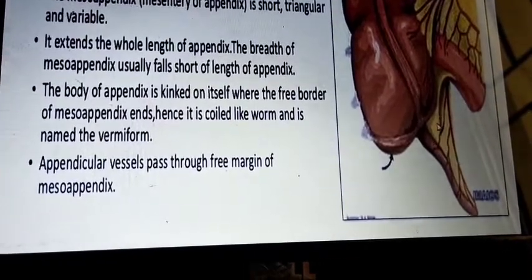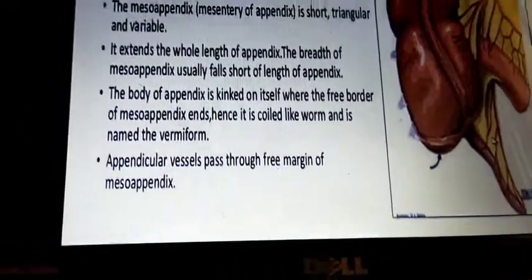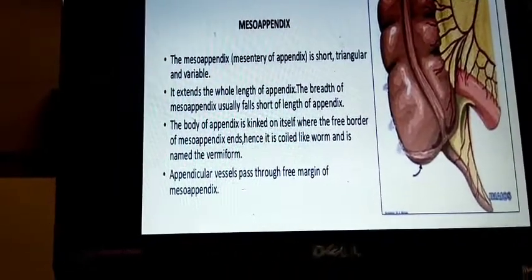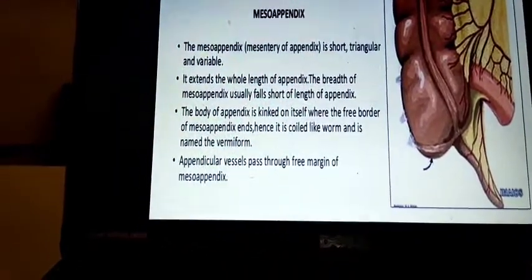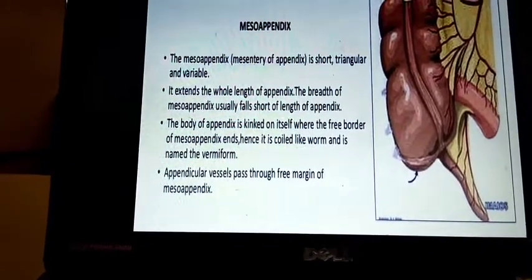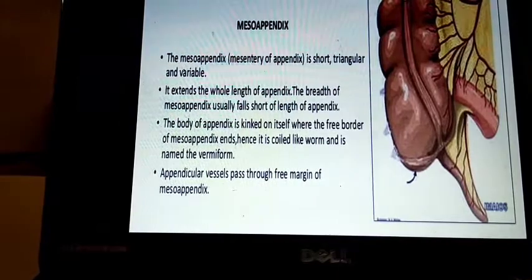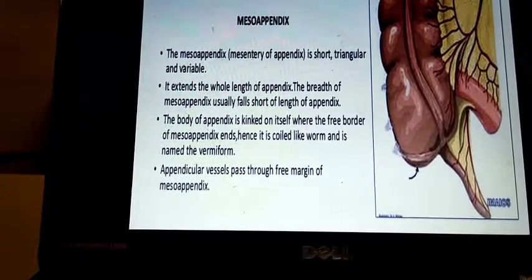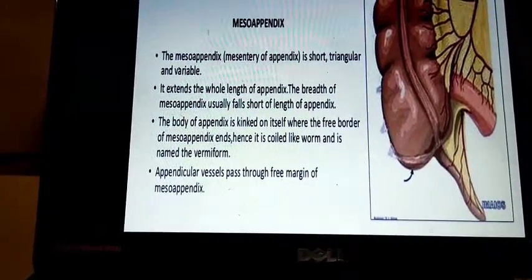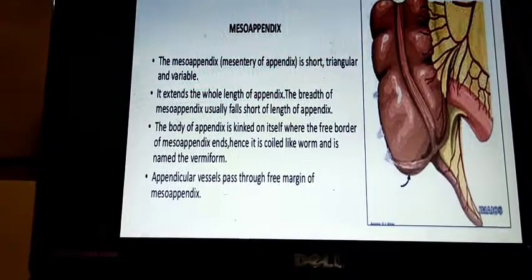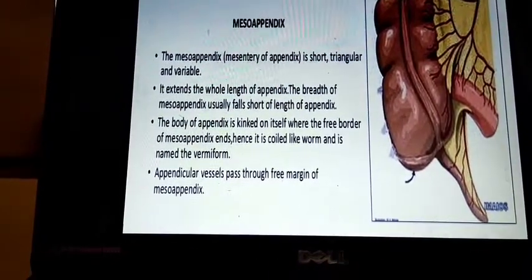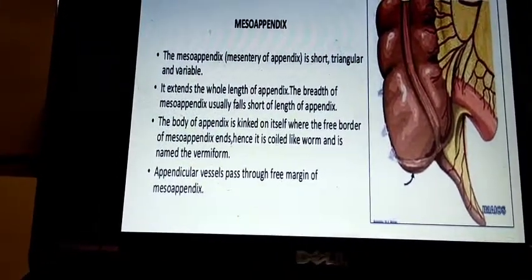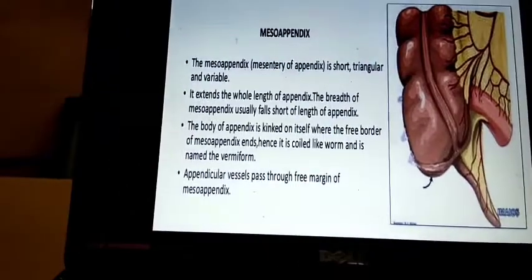The mesoappendix is also called the mesentery of the appendix. It is short and triangular in shape, and the shape is also variable. It extends the whole length of the appendix. The breadth of the mesoappendix usually falls short of the length of the appendix. The body of the appendix is kinked on itself where the free border of the mesoappendix ends. Hence it is quite like a worm and is named vermiform. The appendicular vessels pass through the free margin of the mesoappendix.